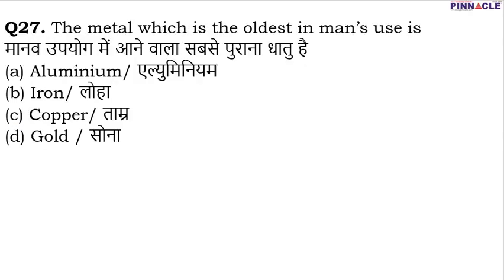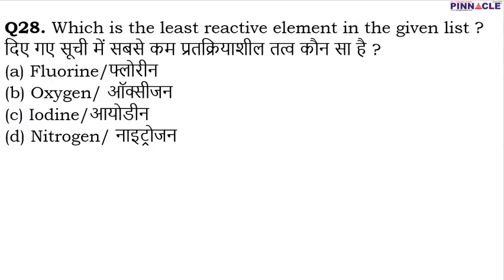Coming to question number 27. The question is, the metal which is the oldest in man's use is what? Obviously the one which has been discovered the earliest would be the metal which has been used oldest in man's use. The metal which was discovered first by man is copper. Therefore C is going to be the correct option. Coming to question number 28.